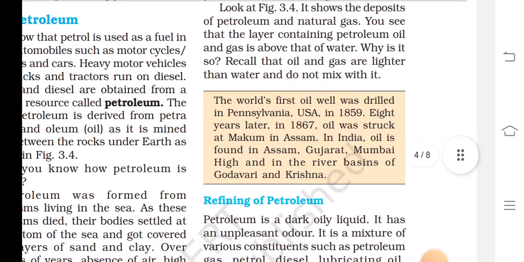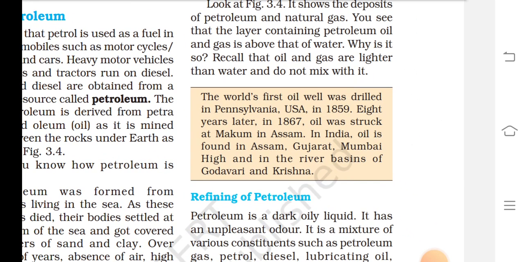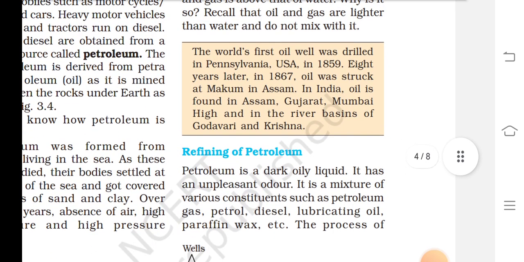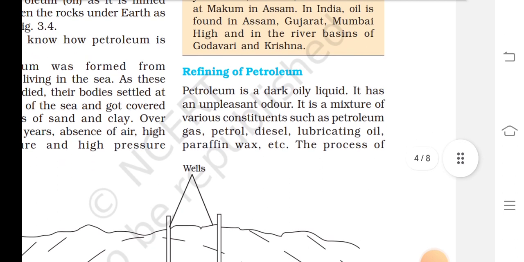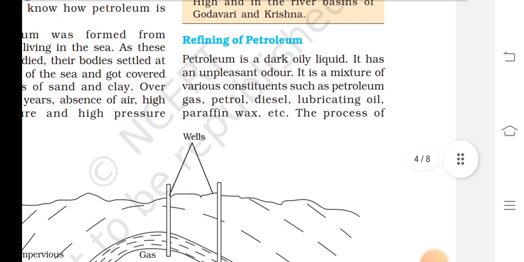You see that the layer containing petroleum, oil and gas is above that of water. Why is it so? Recall that oil and gas are lighter than water and do not mix with it. The world's first oil well was drilled in Pennsylvania, USA, in 1859. Eight years later, in 1867, oil was struck at Makum in Assam, in India. Oil is found in Assam, Gujarat, Mumbai High and the river basins of Godavari and Krishna.